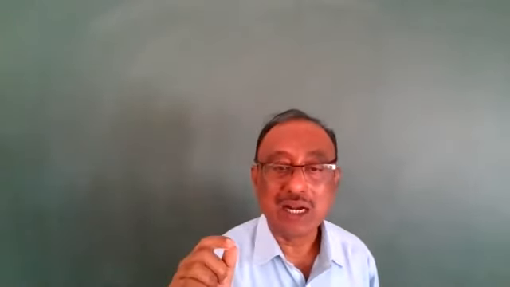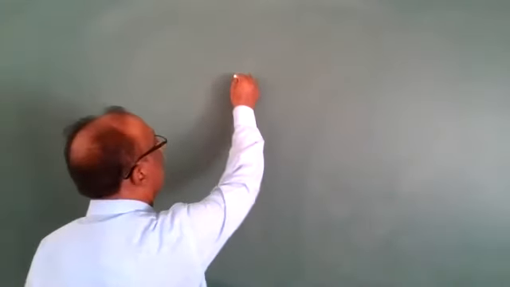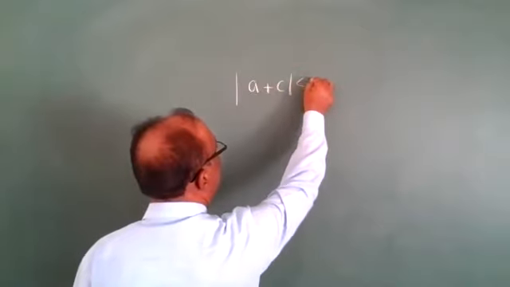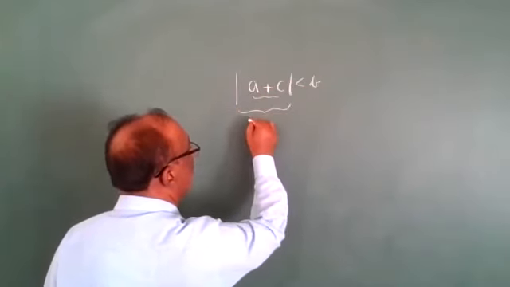Modulus value is called absolute value, meaning always make it positive. The modulus of A plus C is less than B is different. Two lines written around a value represent the absolute value.